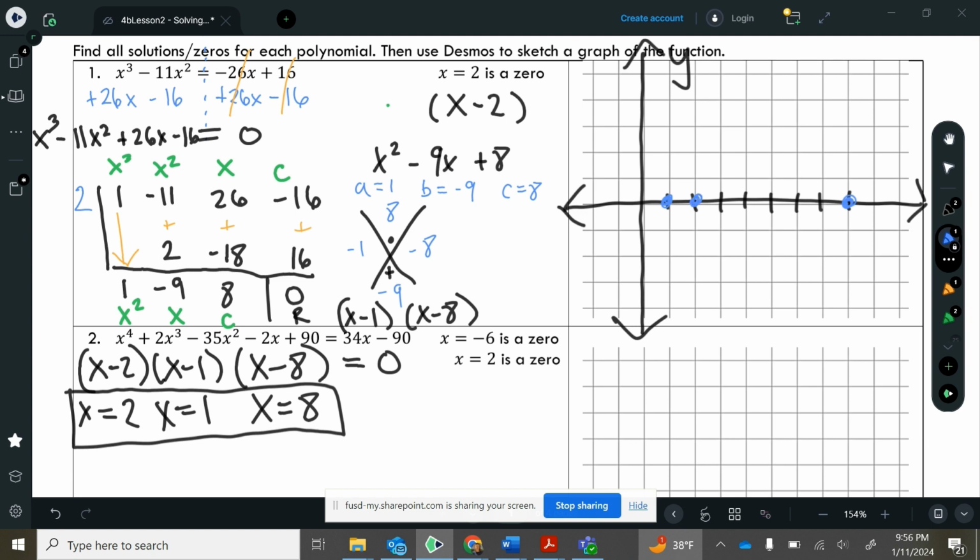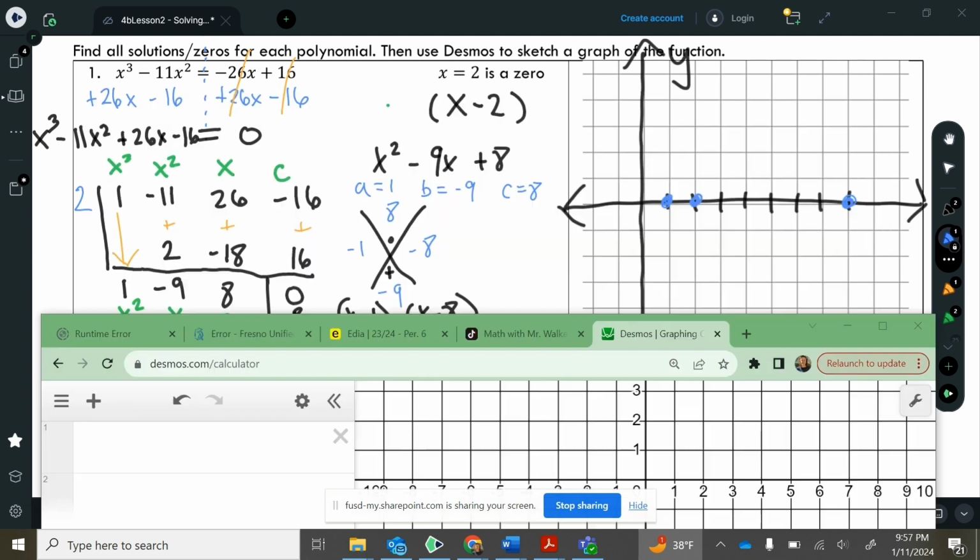Okay. And we can take a look at Desmos to get the rest of the information. Really, we just want to know the end behavior of this graph. We haven't yet talked about end behavior, but we will soon. Basically, what it means is the graph going up or down on the far left-hand side and the far right-hand side. Let's jump over to Desmos and take a look at the graph.